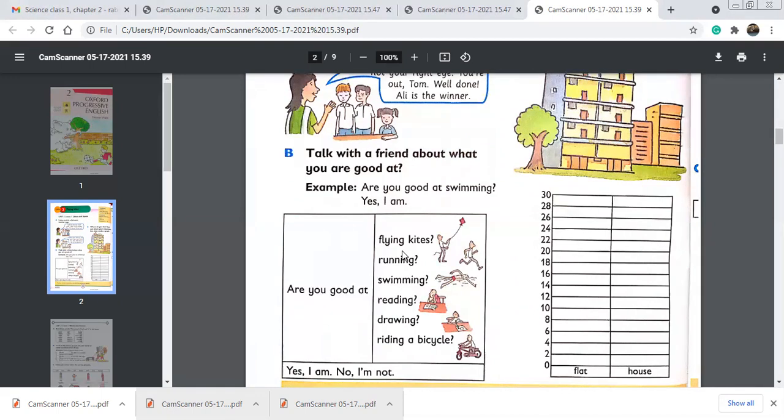Okay, so this is the contraction. This is a short form of I am. Here we have skipped the a, so that's why we have used this apostrophe. We have put the apostrophe here. It shows that a is missing here. So it is the short form of I am.